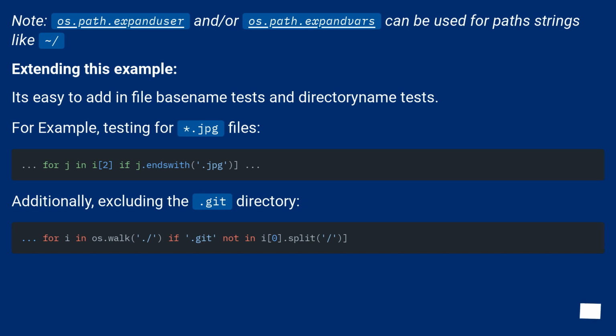Note: os.path.expanduser and/or os.path.expandvars can be used for path strings like ~/. Extending this example, it's easy to add in file base name tests and directory name tests. For example, testing for .jpg files. Additionally, excluding the .git directory.